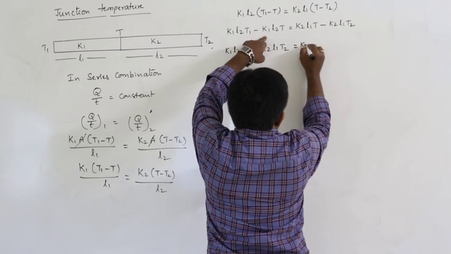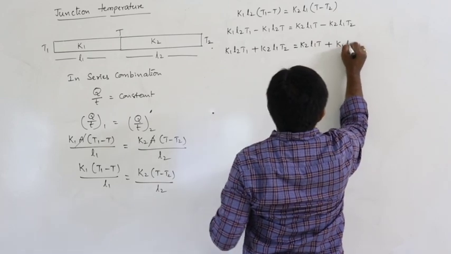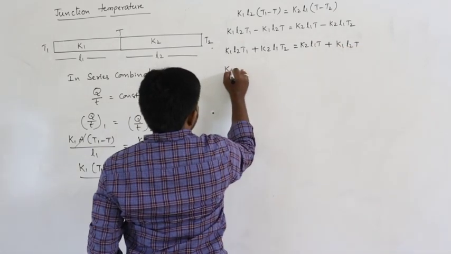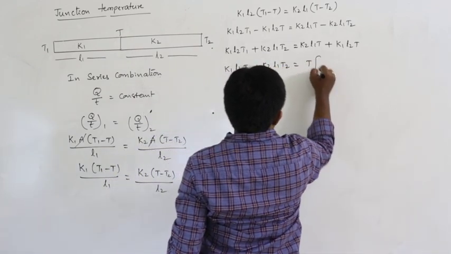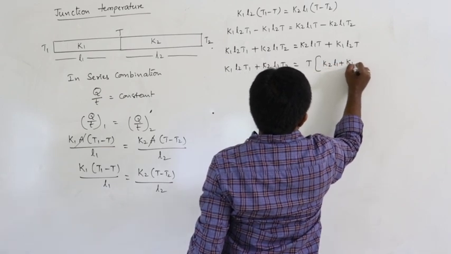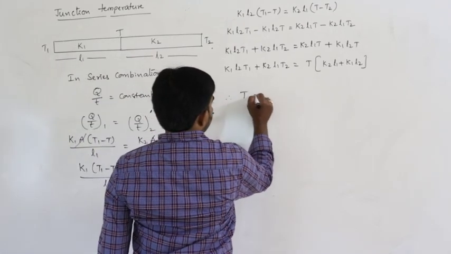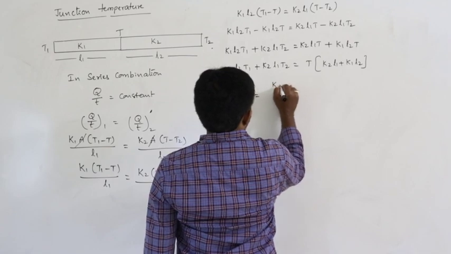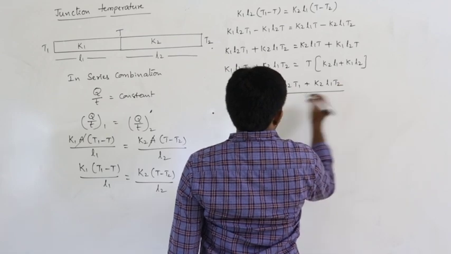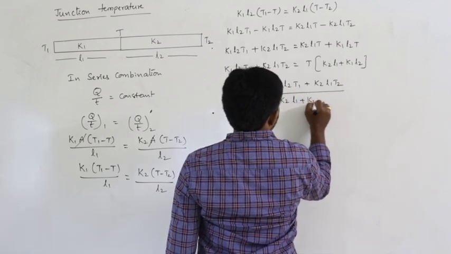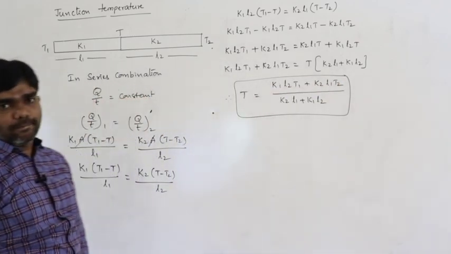this comes to this side, this K2 L1 T, this minus, plus this minus comes to this side, plus K1 L2 T. So here K1 L2 T1 plus K2 L1 T2 is equal to T common, K2 L1 plus K1 L2. So from this we can write T as K1 L2 T1 plus K2 L1 T2 divided by K2 L1 plus K1 L2. This is the junction temperature formula.